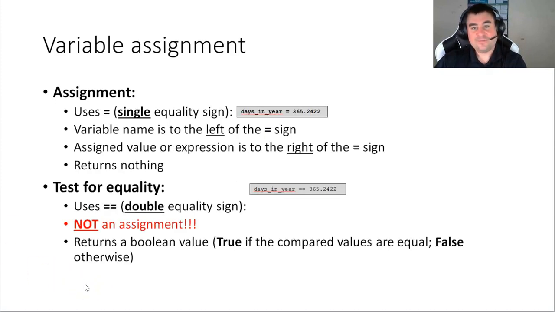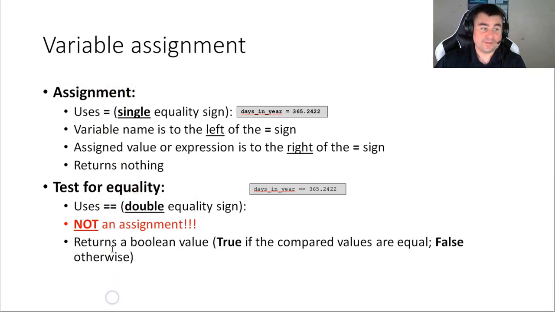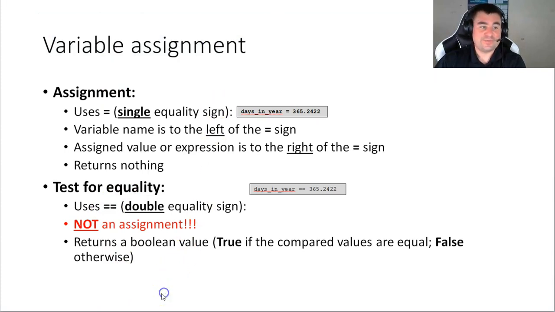A lot of new programmers commit this blunder. I think at this point you have seen several times where we use a single equal sign versus a double equal sign. Here's the difference. So here we're talking about a variable assignment, taking a value or something else and assigning it to a variable.